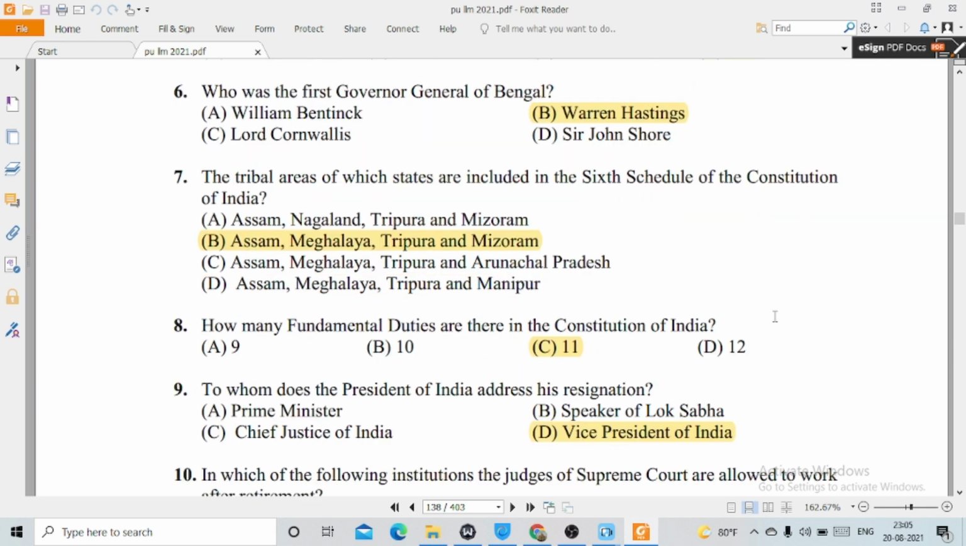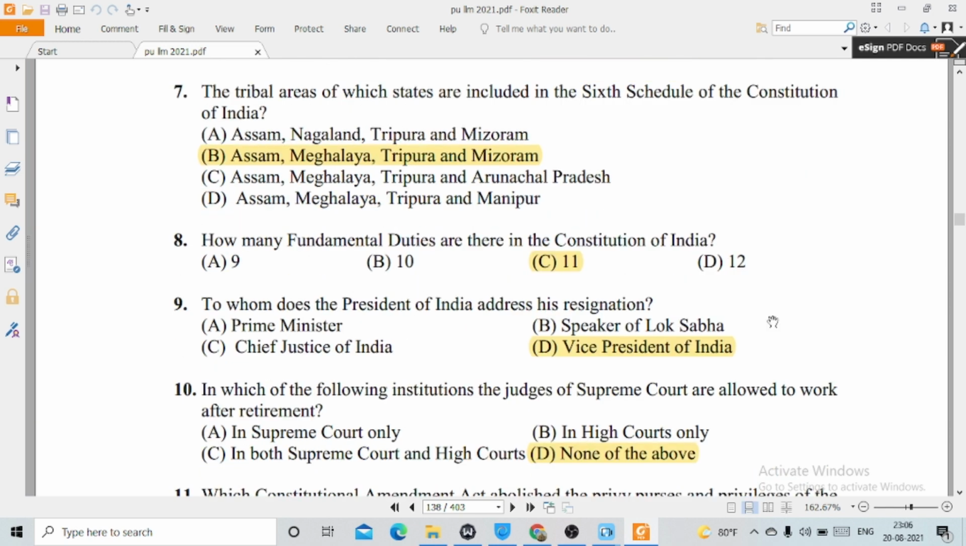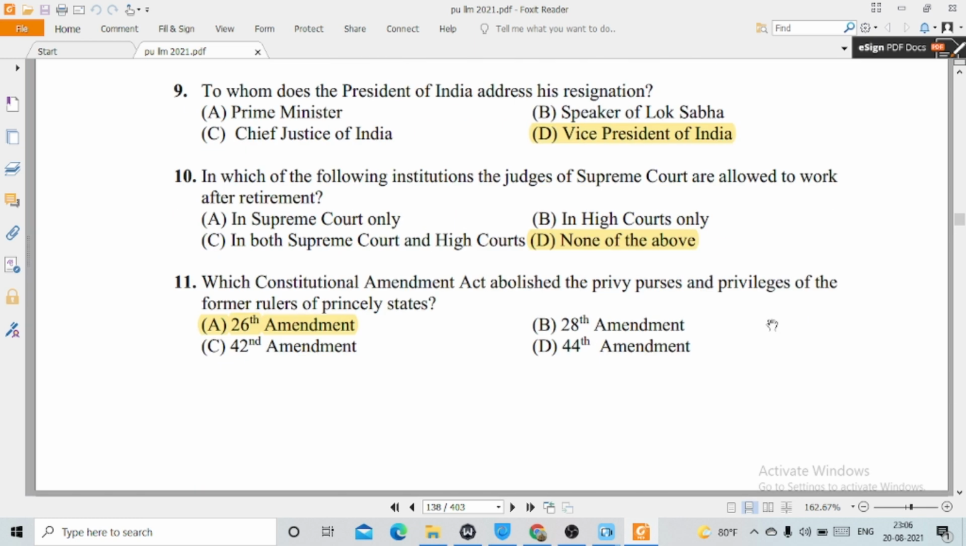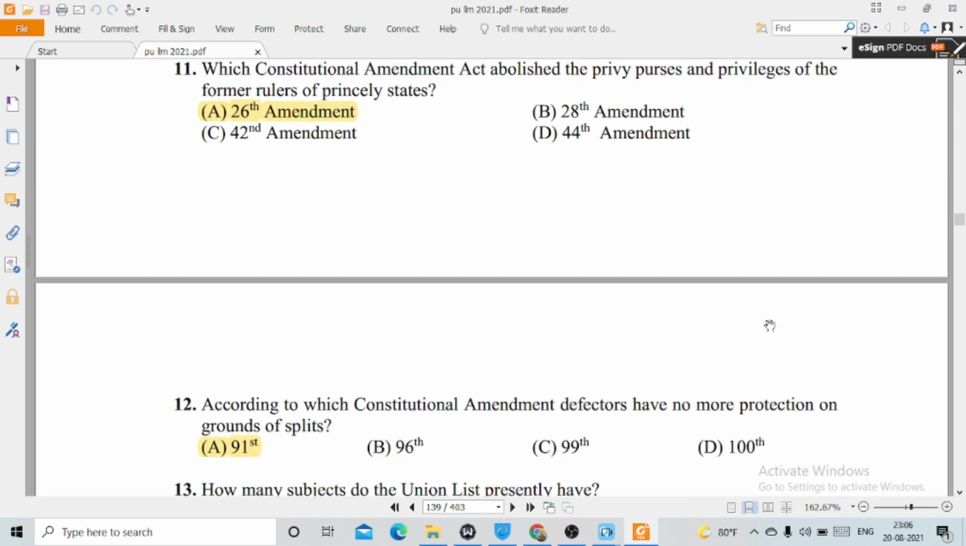8. How many fundamental duties are there in the Constitution of India? This is option number C, 11. 9. To whom does the President of India address his resignation? This is option number D, Vice President. 10th. In which of the following institutions the judges of the Supreme Court are allowed to work after retirement? This is none of the above. 11. Which Constitutional Amendment Act abolished the privy purses and privileges of the former rulers of princely states? This is option number A, 26th Amendment.